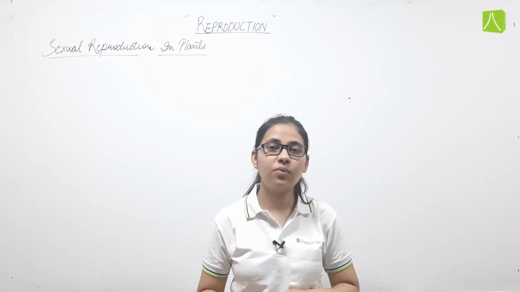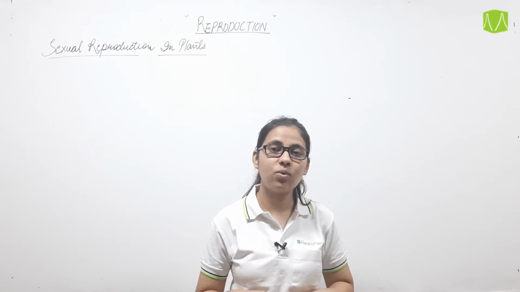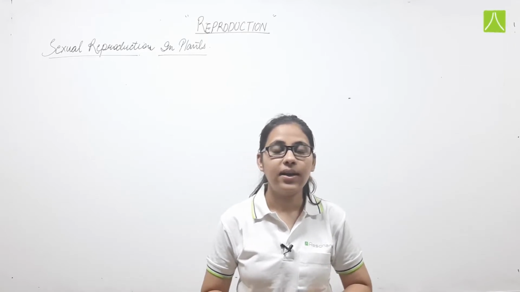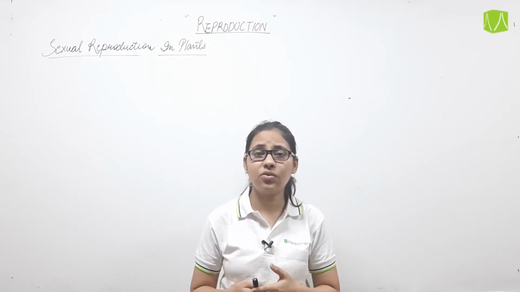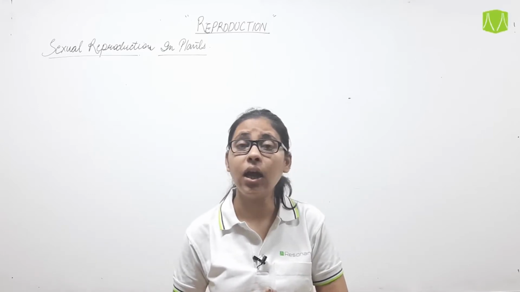Hello everyone. So we were discussing sexual reproduction in plants. In the last class we started the topic, how does sexual reproduction take place in plants. We know that in sexual reproduction both the gametes are involved, that is male gamete and female gamete.